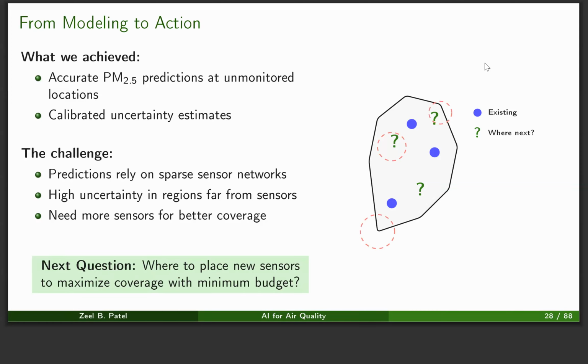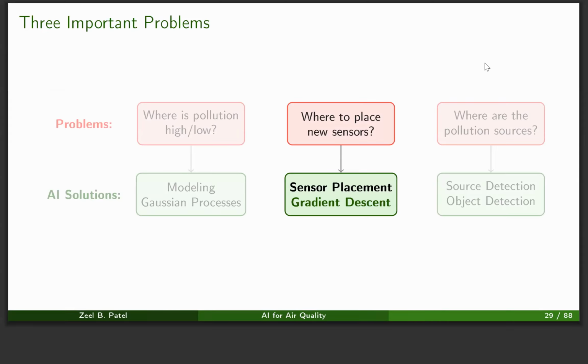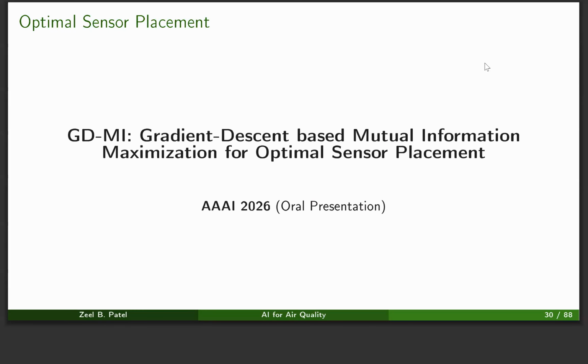So the next question: where to place new sensors to maximize the coverage with minimum budget? And that's where we move to the next chapter of my thesis, which is about the sensor placement problem. This work was published in IJCAI 2026, where we proposed a fast method to do optimal sensor placement.